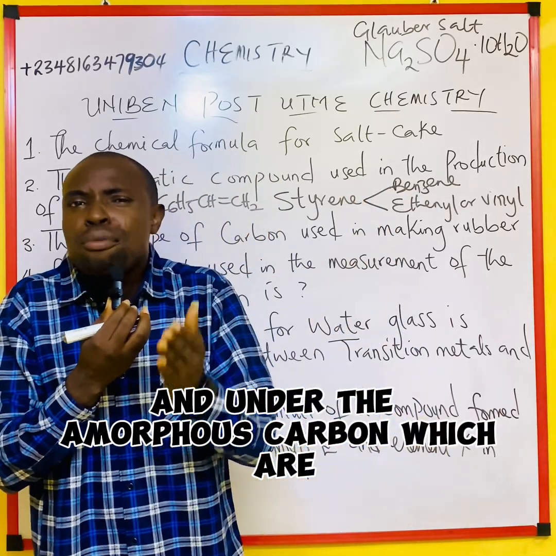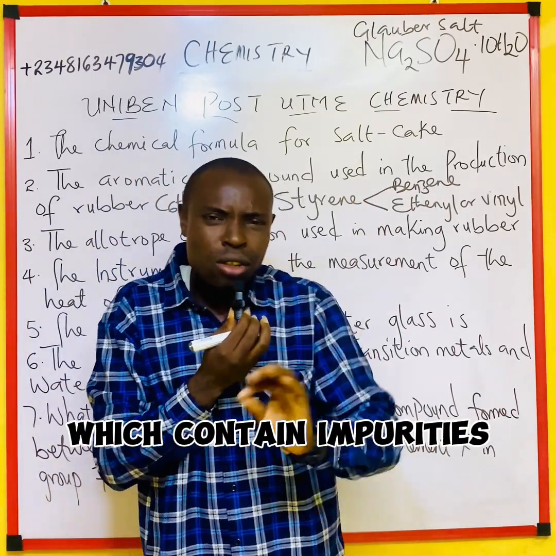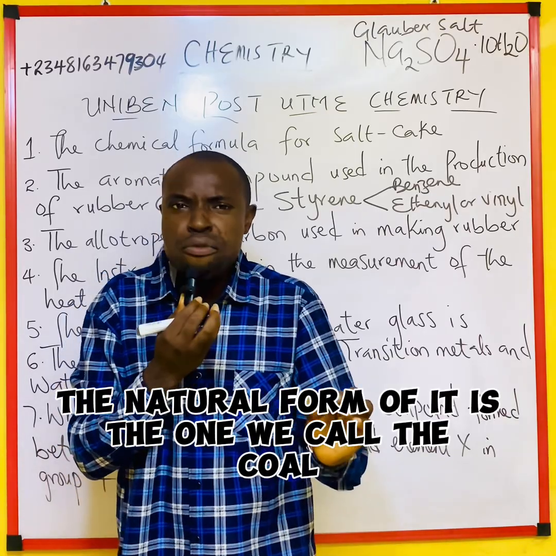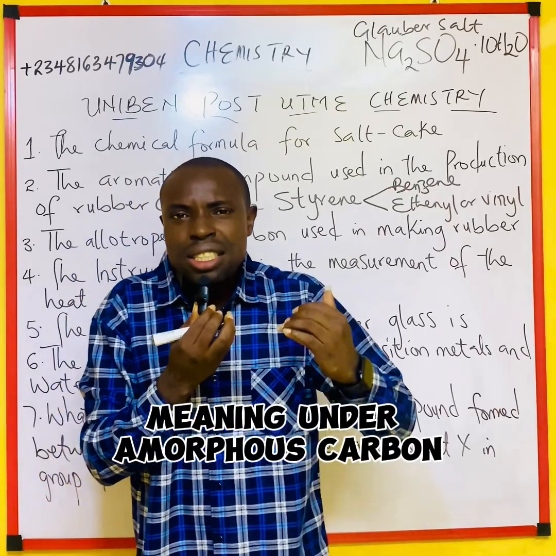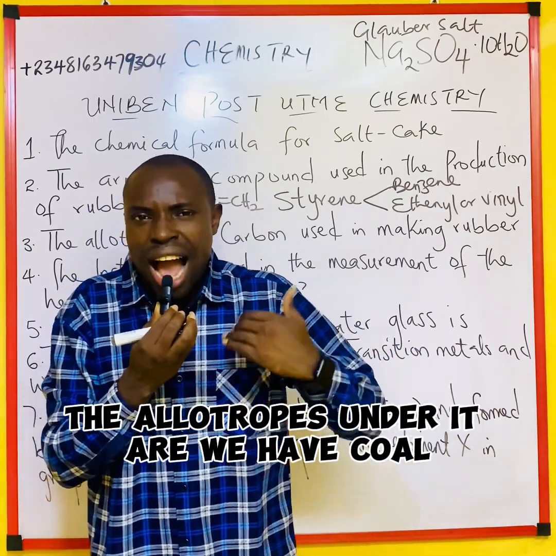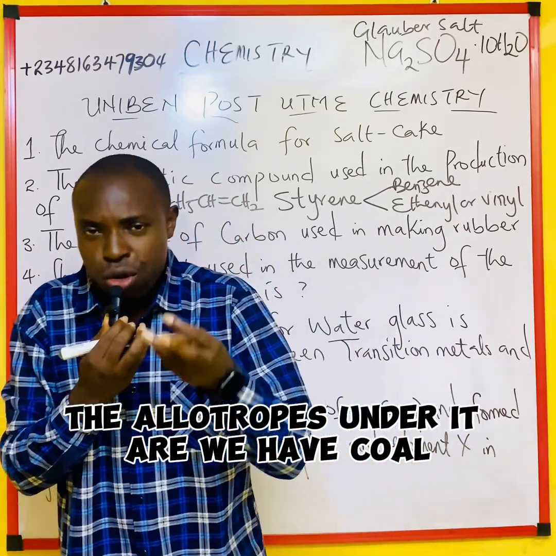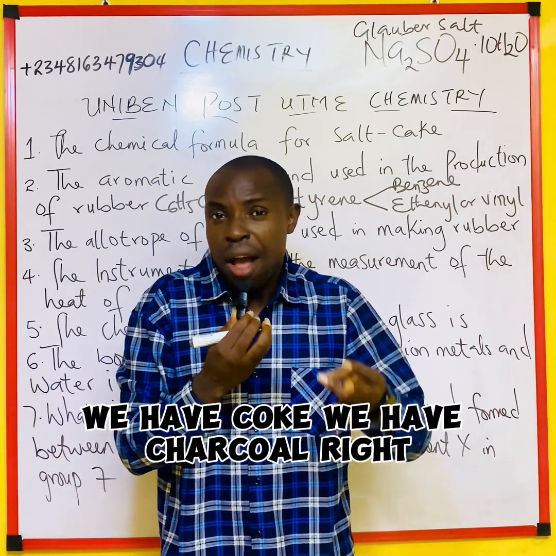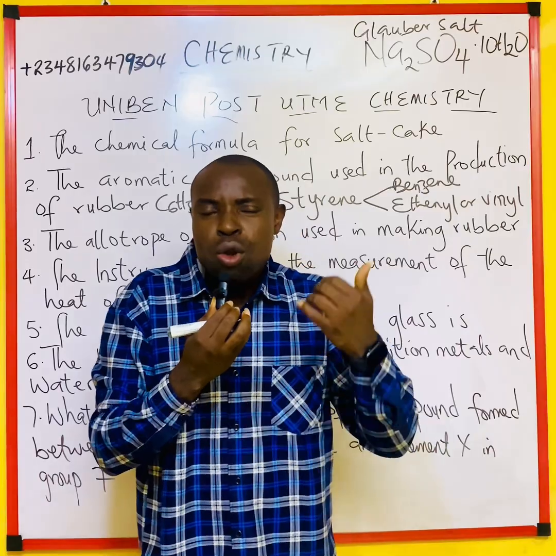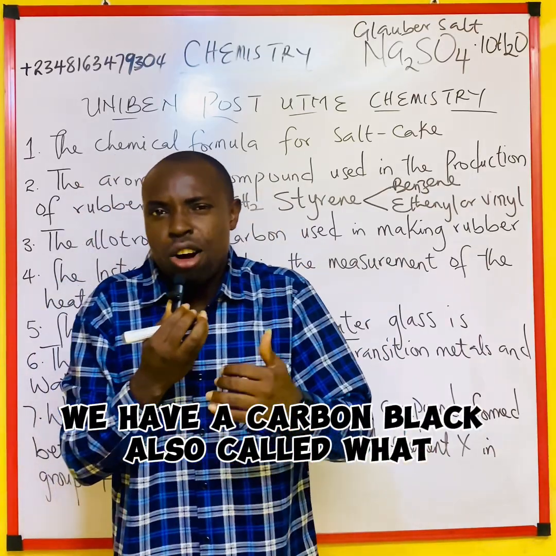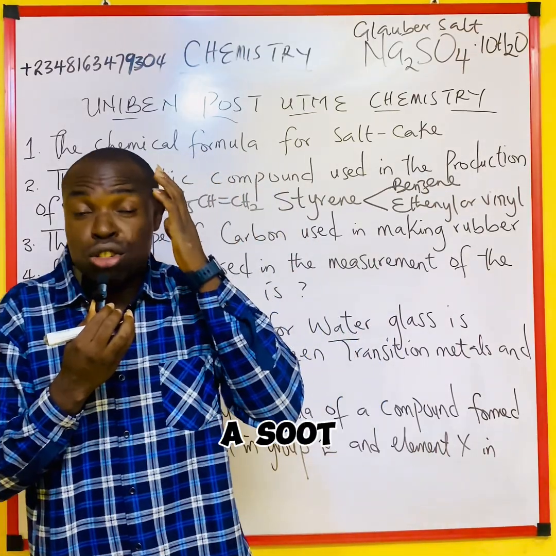Under the amorphous carbon, which contains impurities, the natural form of it is the one we call coal. Meaning, under amorphous carbon, the allotropes under it are coal, coke, charcoal, carbon fibers, and carbon black, also called soot.